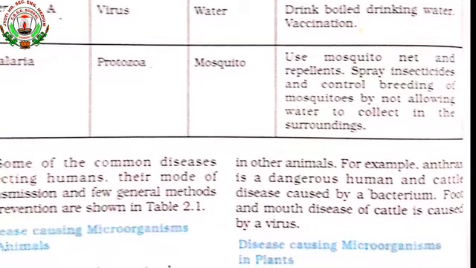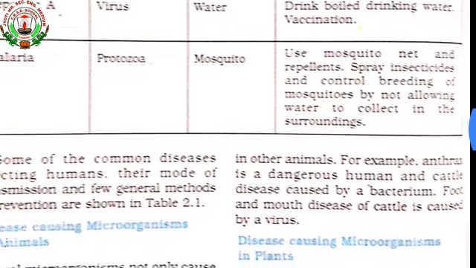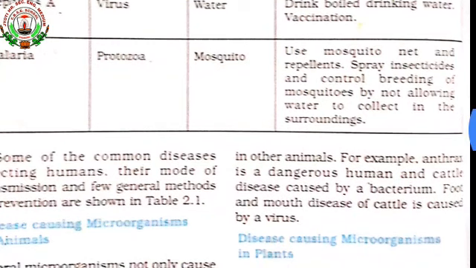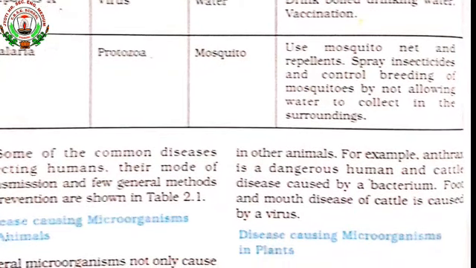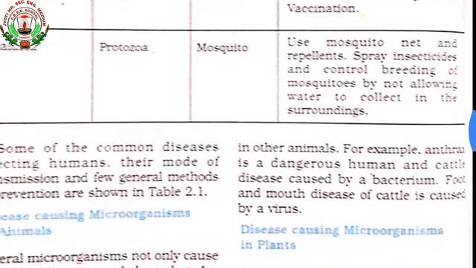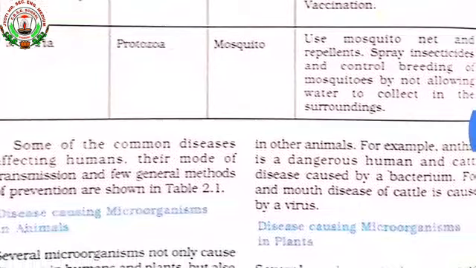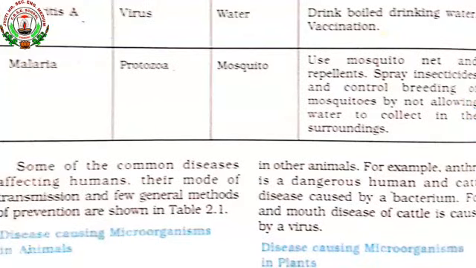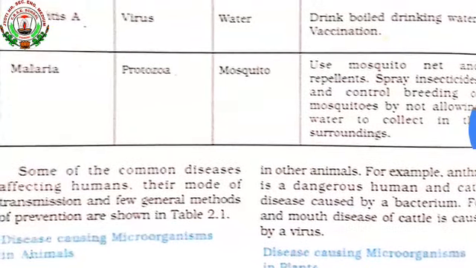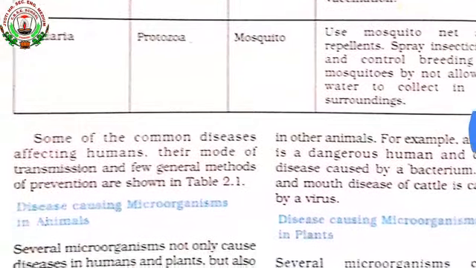Insecticide means a chemical which stops the growth of insects and controls the breeding of mosquitoes. How to control? Do not allow stagnant water near your surroundings, meaning do not allow water to collect, and your environment should be clean. In this way we can control the spreading of mosquitoes.